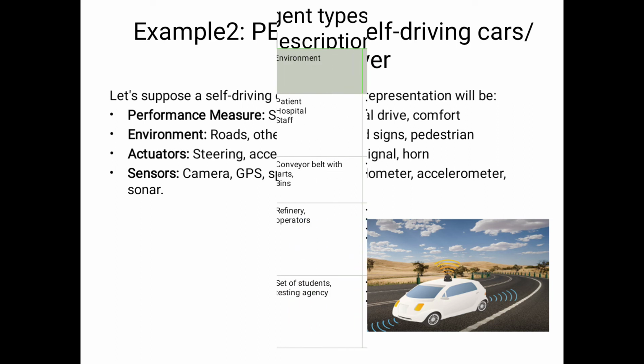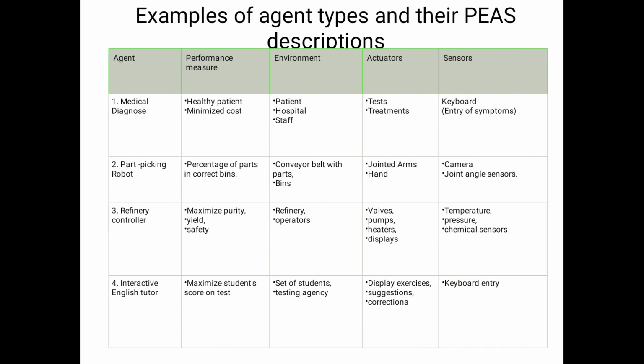Now we see other examples also. Here I will consider 4 examples. First one is medical diagnosis. What is the aim of medical diagnosis? What is the objective? Healthy patient and minimized cost.